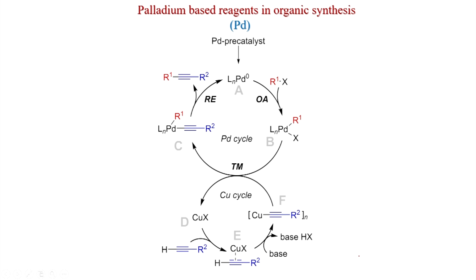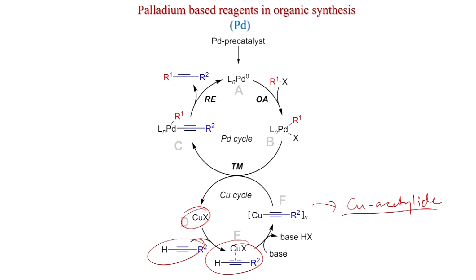So, what is the mechanism? So, this is the mechanism as I told, the copper reacts with the triple bond alkyne, first the coordination and then the copper acetylide. So, this copper acetylide is formed with base taking off the HX, and this one reacts with this one after oxidative addition. So, this is the transmetallation.